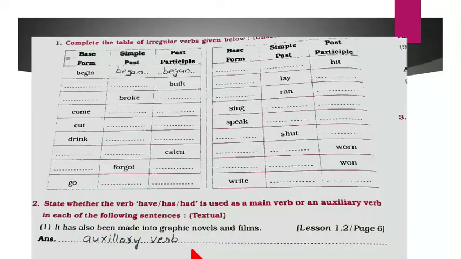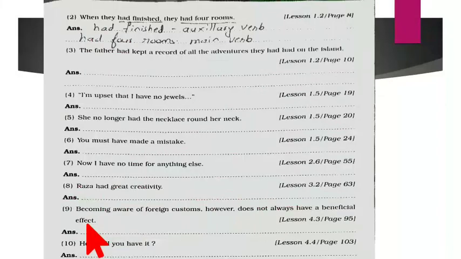Here it is the auxiliary form of the verb. The next example: when they had finished, they had 4 rooms. Now, when they had finished, auxiliary verb, and had 4 rooms, it is the main verb. So like this you are supposed to solve this activity.